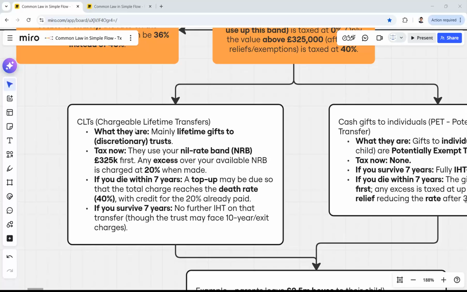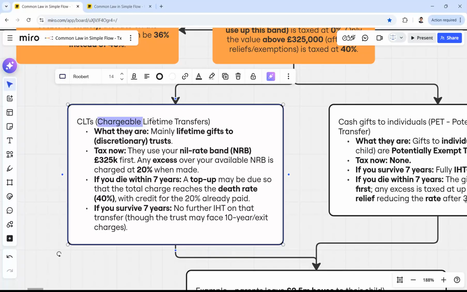What does this mean? So in chargeable lifetime transfer, these two words are relevant: chargeable and lifetime. You are transferring something, part of your estate, during your lifetime when you are still alive. And these are basically lifetime gifts to a trust.